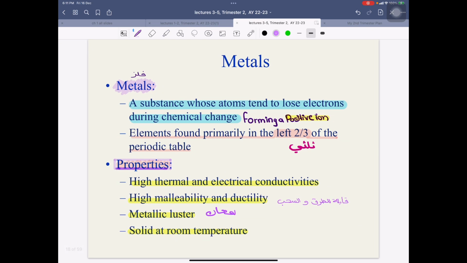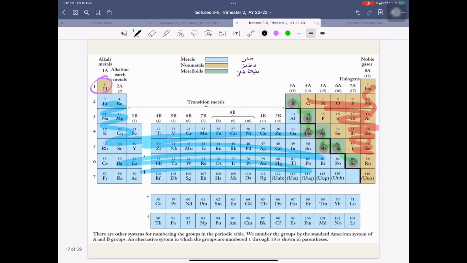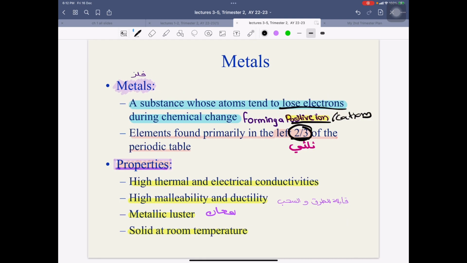طب خلينا go deep in a little bit. So the metals or fillers is a substance whose atoms tend to lose electrons forming positive ions or زي ما قلنا cations. والelements found in the left to the 2/3 of the periodic table. يعني ايه 2/3 يعني شوفوا اصلا نص periodic table metals so 2/3 of the periodic table metals, sorry, 2/3 of the periodic table non-metals.